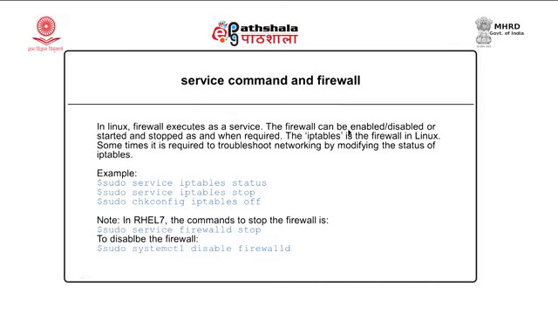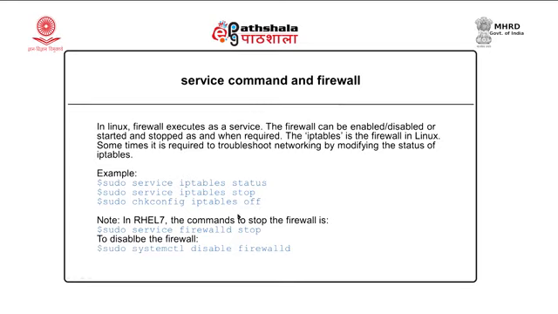Over here, as you can see, sudo service iptables status will list the status of iptables, whether it is on or off. I can stop the firewall using the command sudo service iptables stop. So, the firewall will stop. I can also enable or disable the firewall using the chkconfig command. So, if I say chkconfig iptables off, it means the firewall will be disabled.